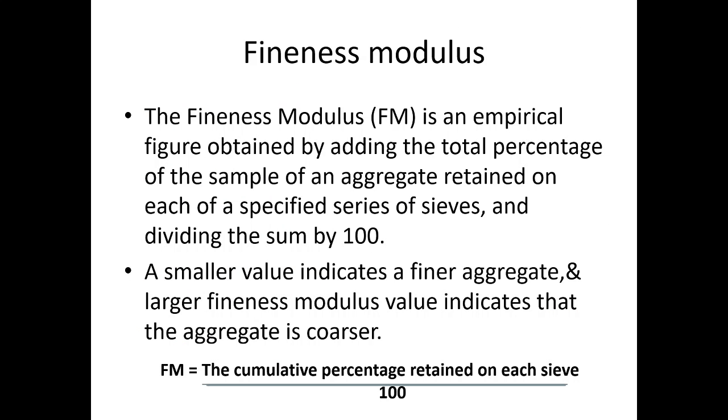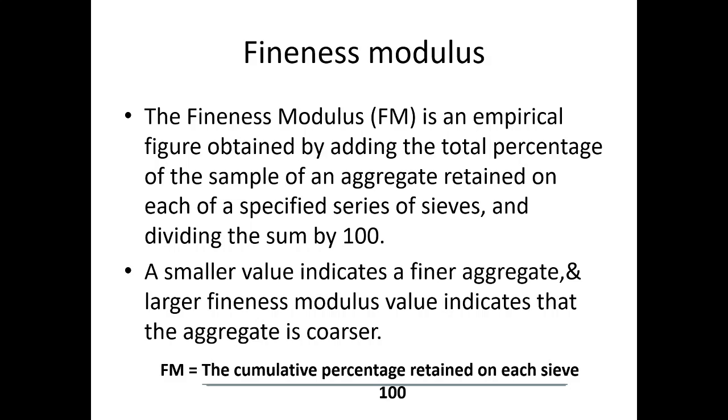Then let us see what is fineness modulus. The fineness modulus, FM, is an empirical figure obtained by adding the total percentage of the sample of an aggregate retained on each of a specified series of sieves and dividing the sum by 100.